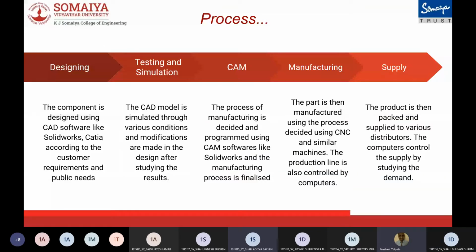After that, a manufacturing process is decided using CAM software like SolidWorks, which helps in reducing the cost by batch manufacturing and similar methods. Then the products are manufactured using CNC machines or 3D printers. For large-scale industries, a production line is maintained by computers. After the manufacturing is done, the supply is managed by studying the demands in various areas of the country, and the supply is made accordingly.